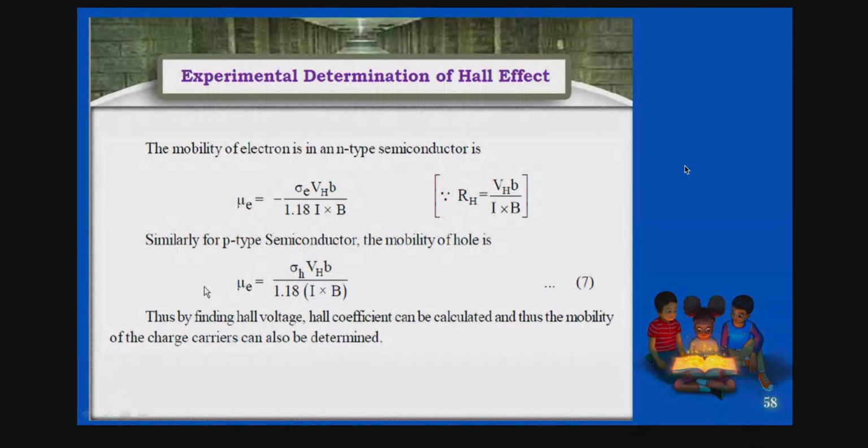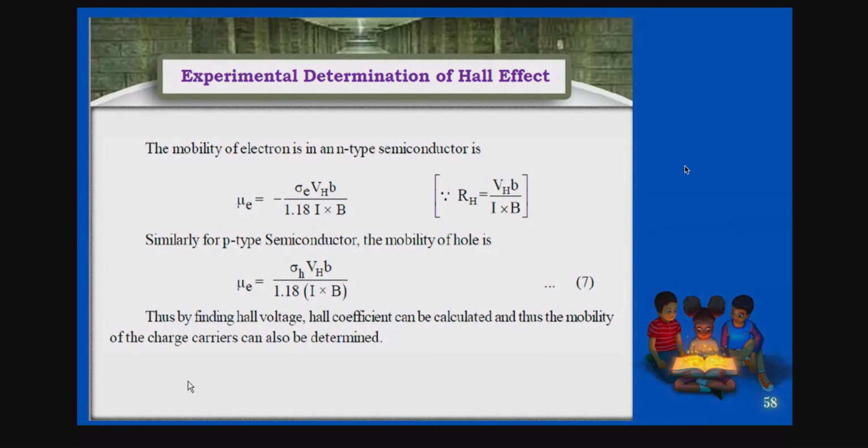Now here, the mobility of electron in n-type semiconductor is this value. Similarly, you can write it for holes, by placing H. That's all. So by finding the Hall voltage, the Hall coefficient can be calculated. Thus, the mobility of charge carriers also can be determined.